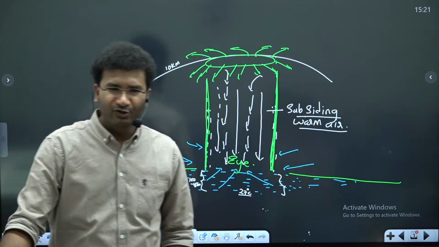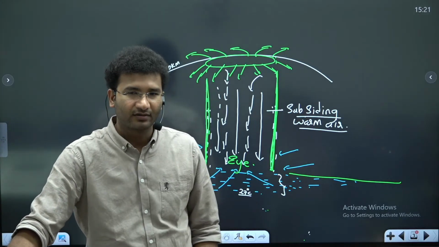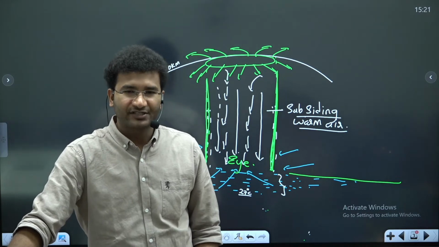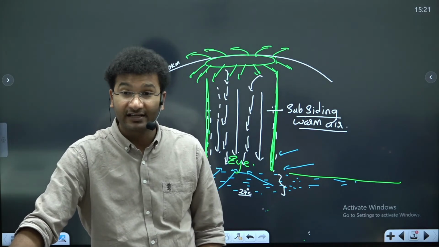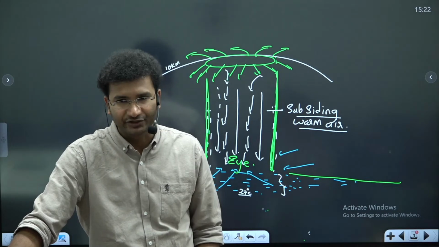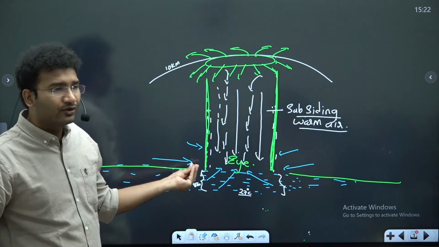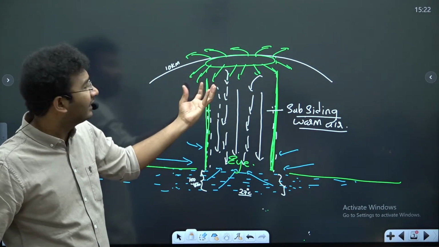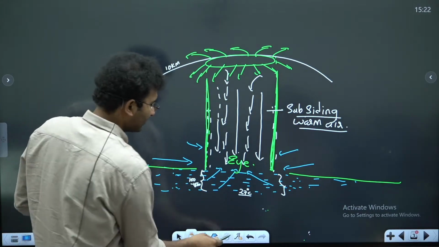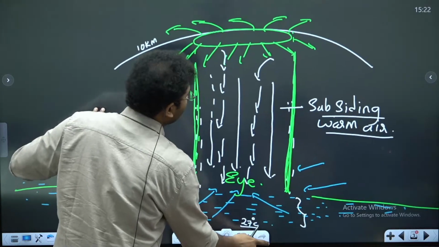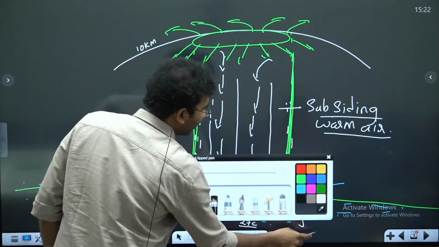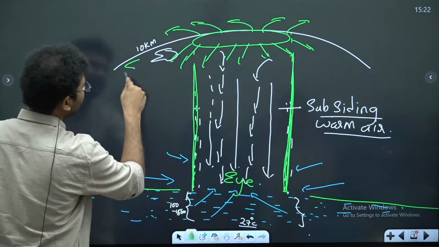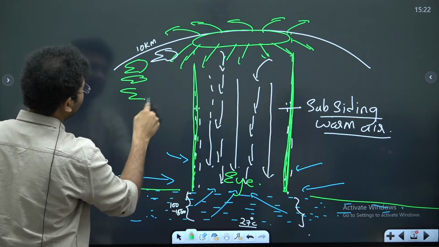So what kind of air do you see in the eye of a cyclone? The eye of a cyclone has subsiding warm air. Now, wherever you have subsiding warm air, there you will have clear skies. You will not find much rain. But rest of the area where you find that the air that has risen up, it is getting continuous energy, and this energy is converting into clouds. It will be like this. So, slowly there shall be a band of clouds that will be developed here. Let me use the green color. Like this, there are bands of clouds you will find.